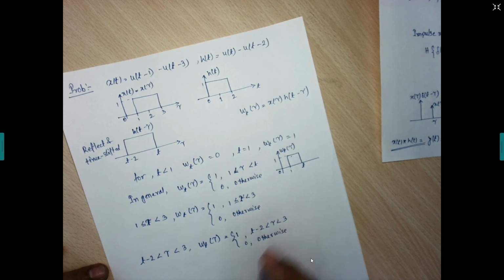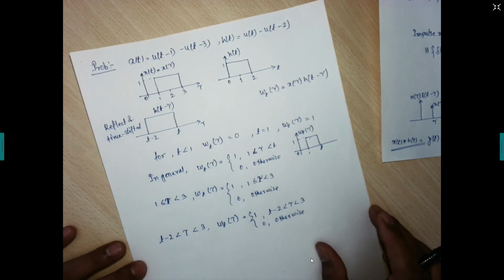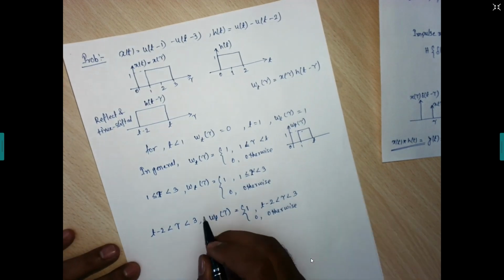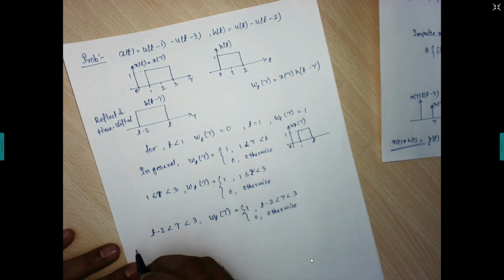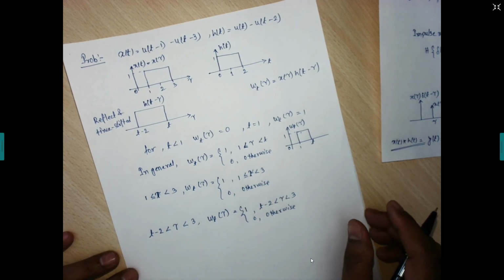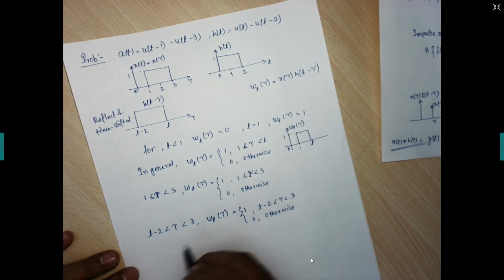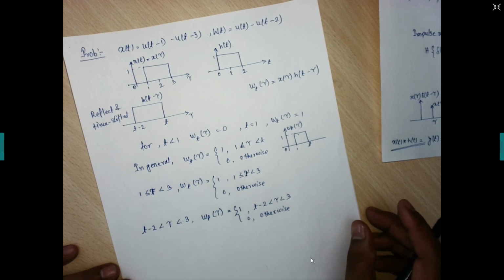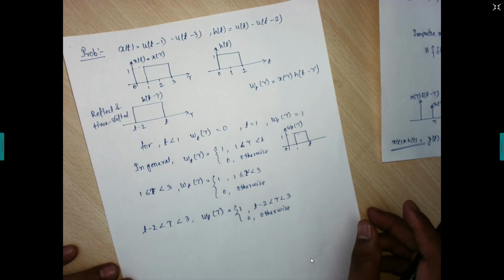We have been segregating in intervals. Next, if we go beyond 3, then we need to find out, for this tau, what will be the last value of t.